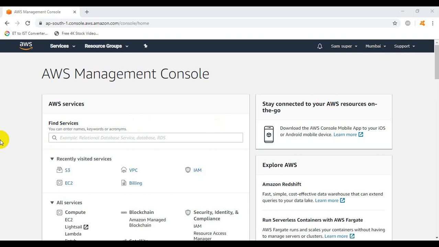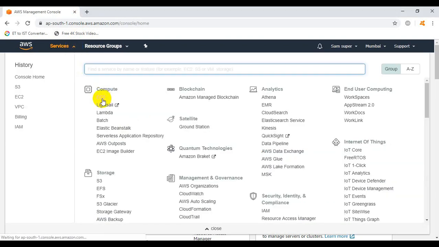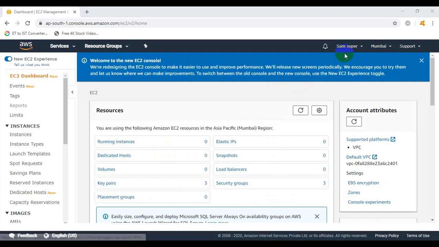Now further click on services at the top, click on EC2. As you can see here inside the Mumbai region, under running instances we have 0 instances running, because we don't have any instance running inside the Mumbai region.